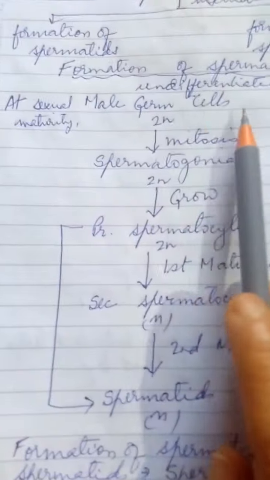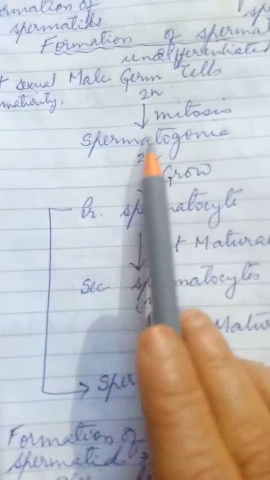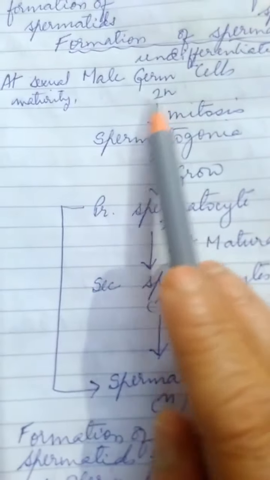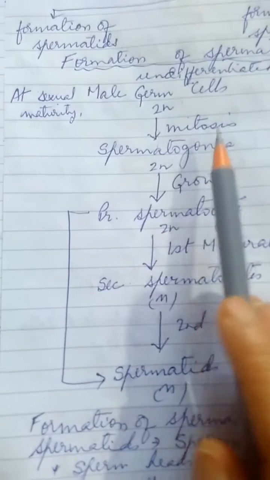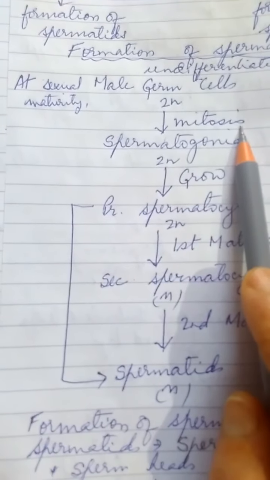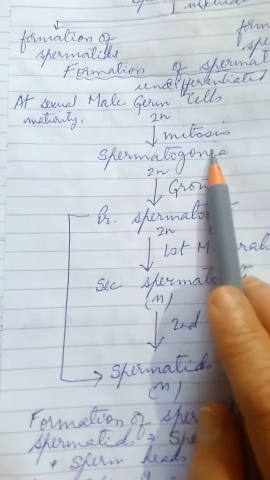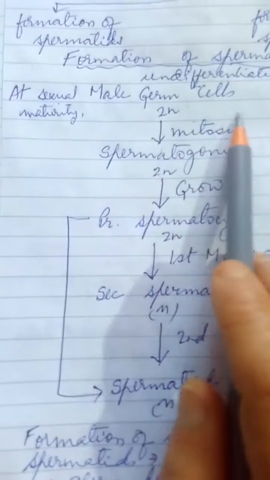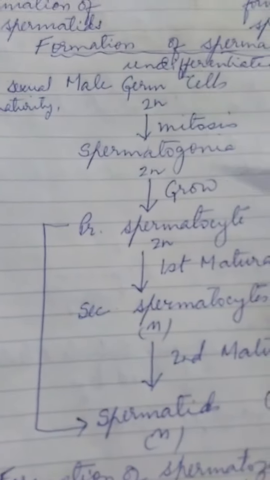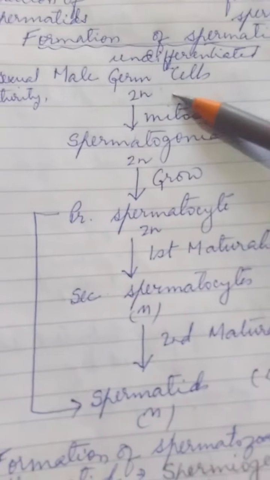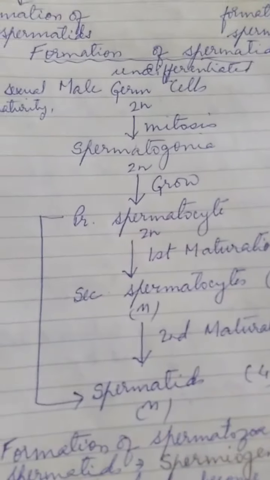They undergo mitosis. Mitosis, you know, is a division which increases the number of cells, right? This division of male germ cells starts at sexual maturity with the onset of puberty, as a result of which male germ cells produce a large number of cells of their own kind, called